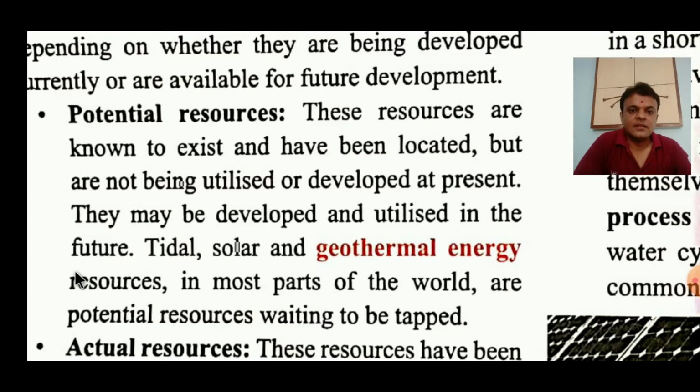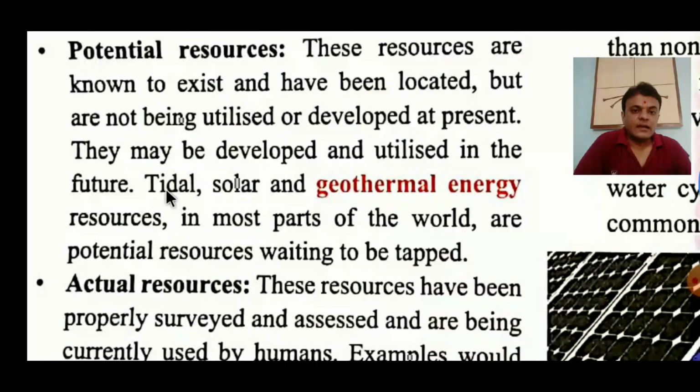Clear? Okay. Tidal energy, solar energy and geothermal energy, all the three things. Tidal, it has been discussed in glossary. Solar, which is related to sun, and geothermal energy, which was also discussed in glossary, right? That is energy or heat coming down from downside of the earth. It is coming upside and we are using that energy.